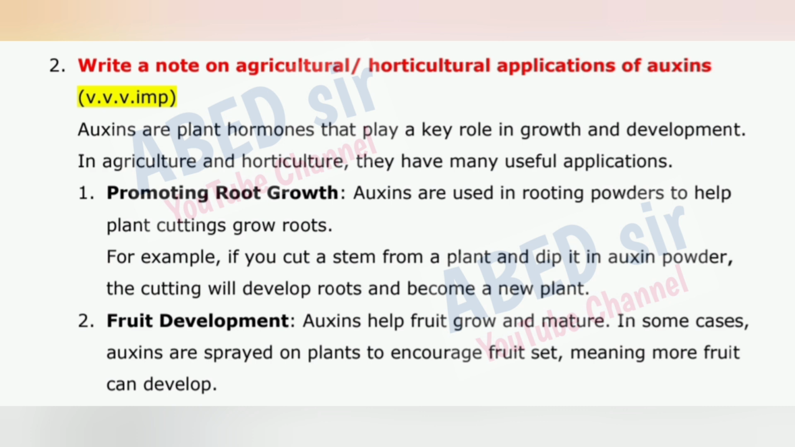For example, if you cut a stem from a plant and dip it in auxin powder, the cutting will develop roots and become a new plant. 2. Fruit development. Auxins help fruit grow and mature. In some cases, auxins are sprayed on plants to encourage fruit set, meaning more fruit can develop.